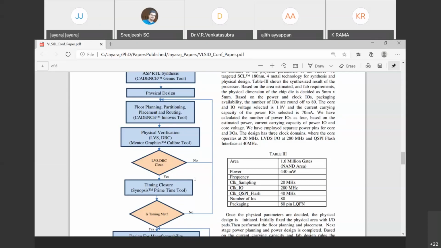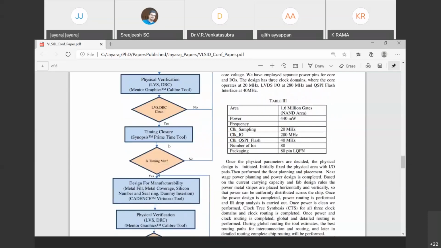So unless LVS and DRC is clean, we have to complete the placement and routing. Once it is clean, come to the timing. So there we can use the Synopsys PrimeTime or Cadence Tempus or other tools. Many tools are available. PrimeTime is the most commonly used, most powerful tool.